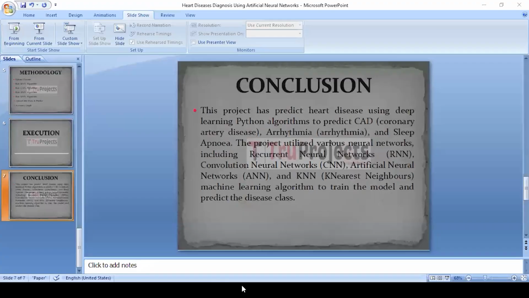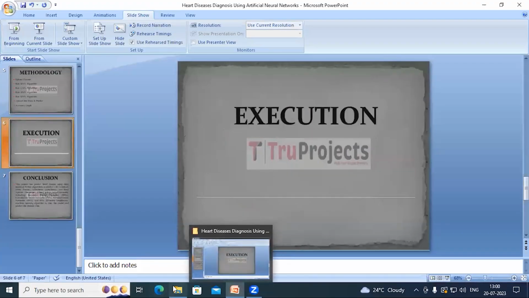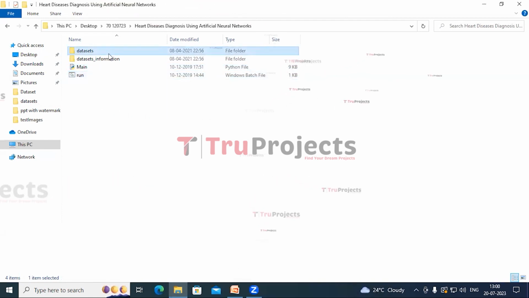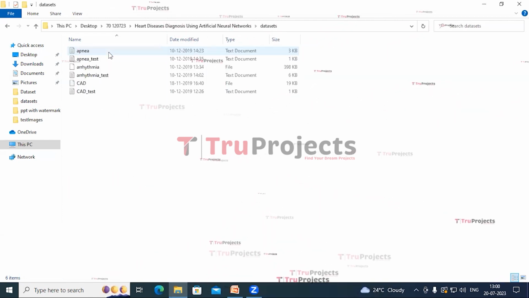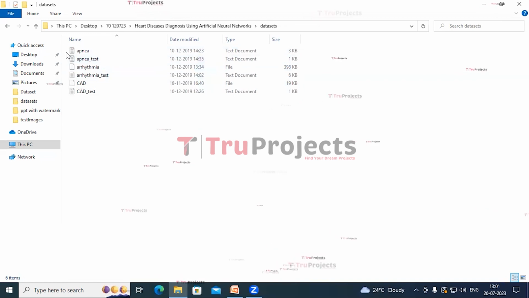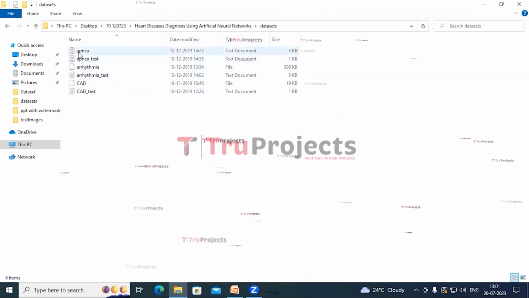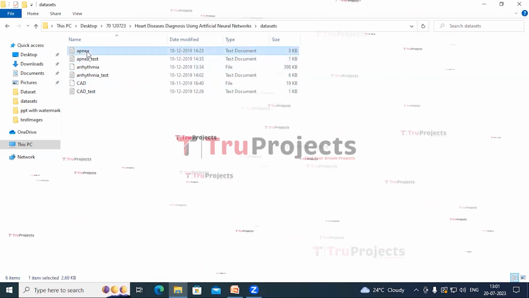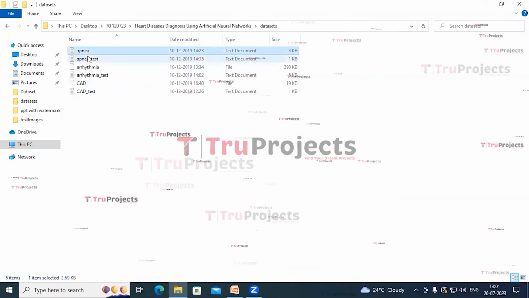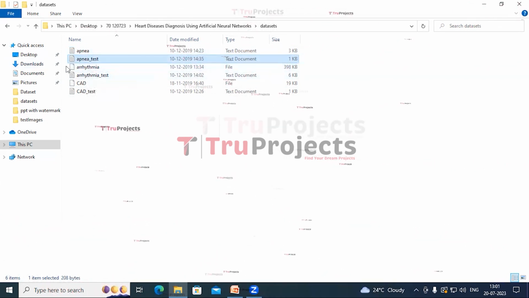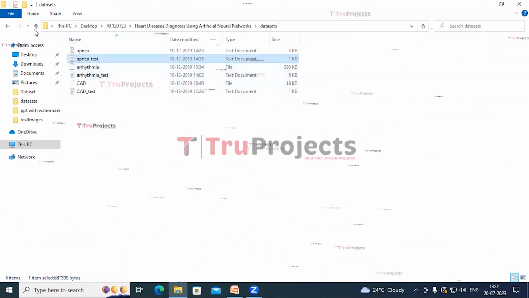Execution of the project. To execute this project, first we need to open the code folder. This is the dataset folder in which I have the required dataset. Open the dataset folder. In this folder, I have all 3 disease datasets. So, apnea dataset, in this dataset I have the target variable and apnea underscore test dataset doesn't have the target variable. The same applies to the other datasets also.